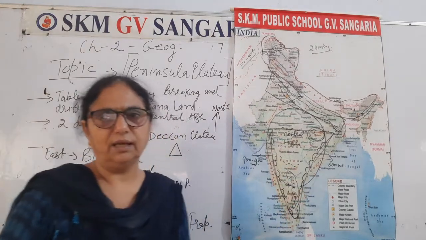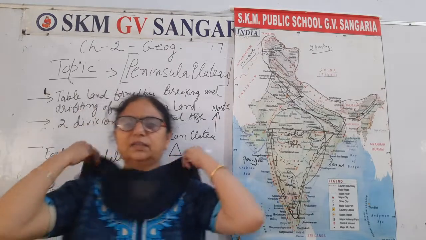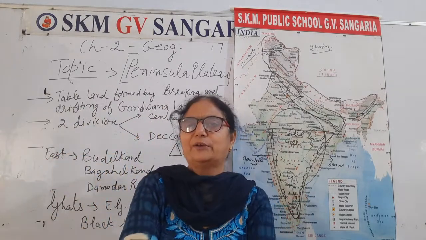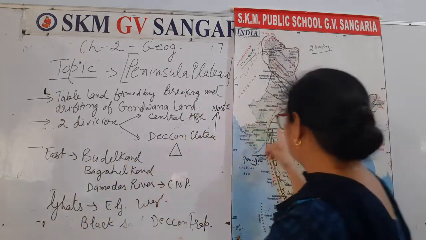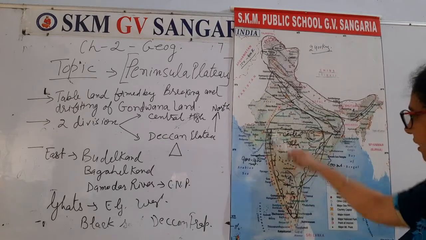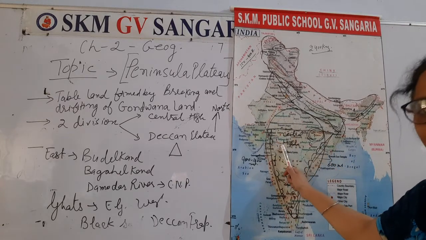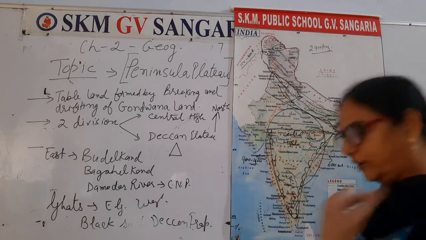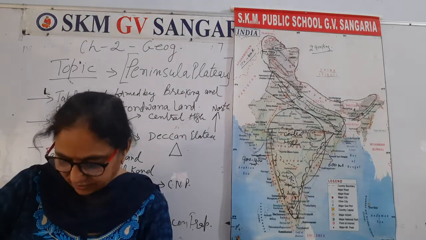So in this way, today we have studied the very central part of India, the heart of India we can say, from Madhya Pradesh to Kanyakumari, this peninsular India, and this peninsular plateau. The Peninsular Plateau is further divided into two categories. Different types of rocks are there.